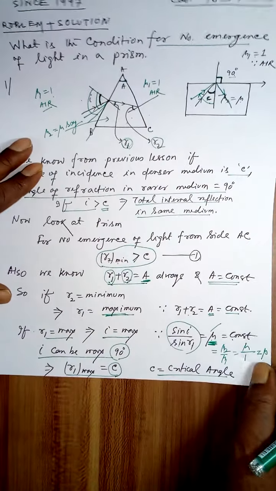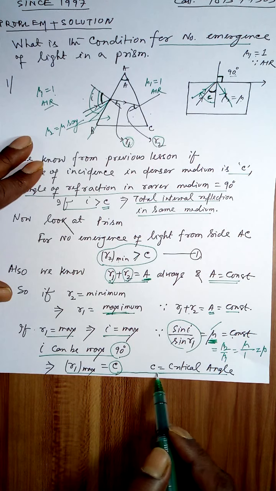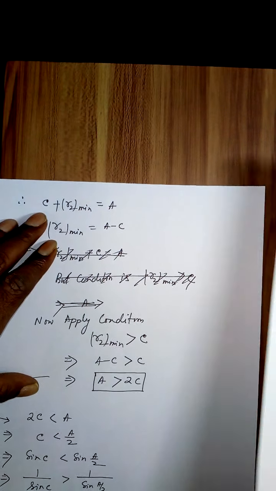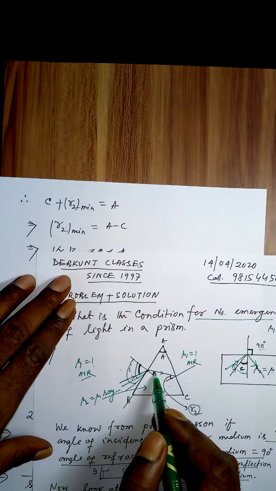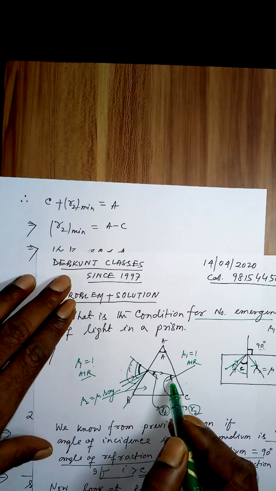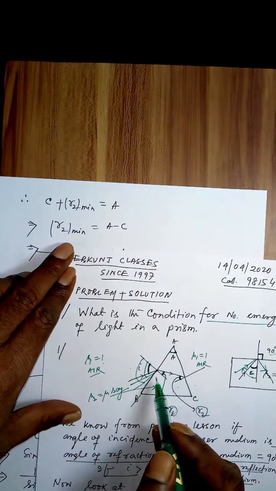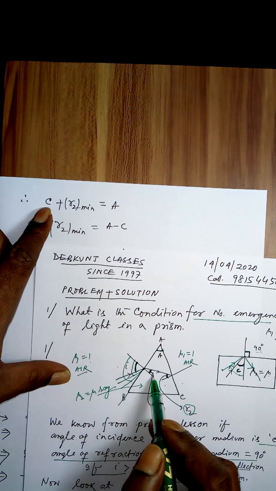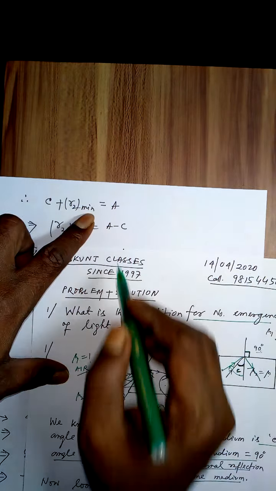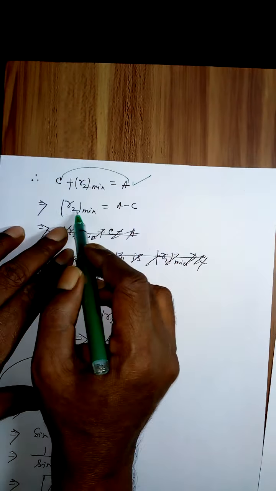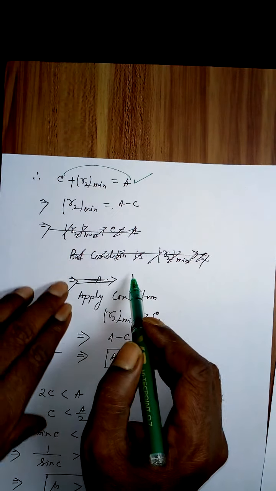Now R1 maximum is the critical angle. So R1 is now the critical angle. This is the critical angle, and the other angle is R2 minimum, and the sum is equal to A. So C plus R2 minimum is equal to A. I take C to the other side, so R2 minimum is equal to A minus C.